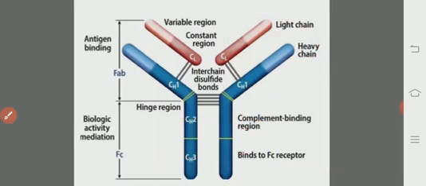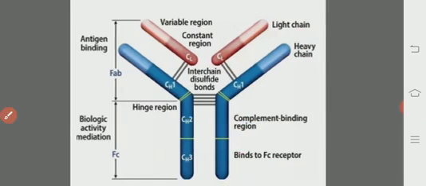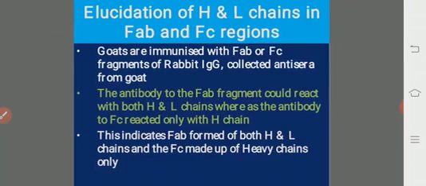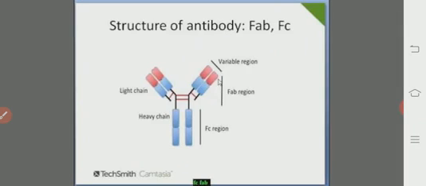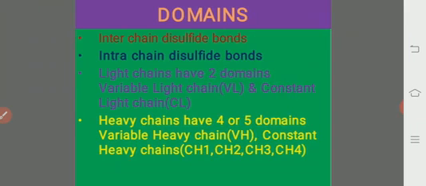So that is explained by the goats that are immunized with the IgG of the rabbit. Antisera has been collected and tested for the presence of heavy chains and light chains. So this is the FAB and FC region of the antibody.